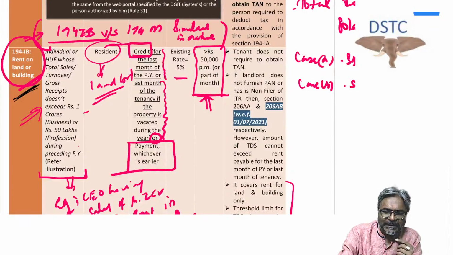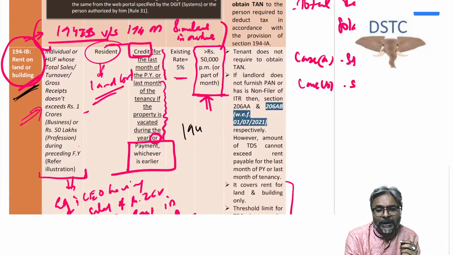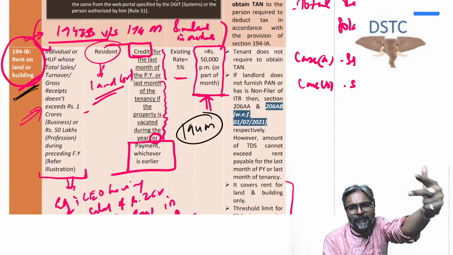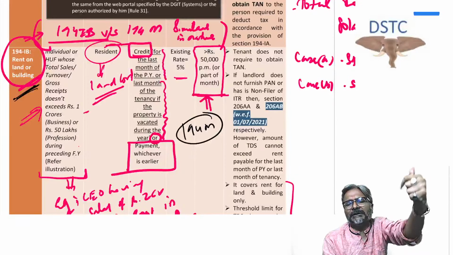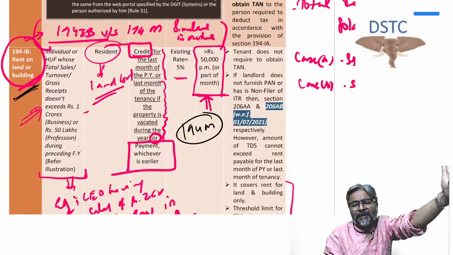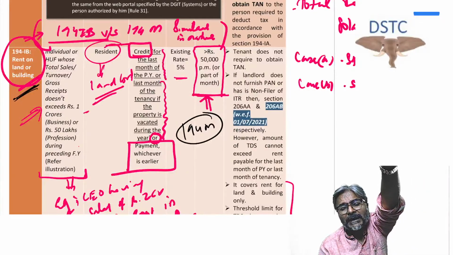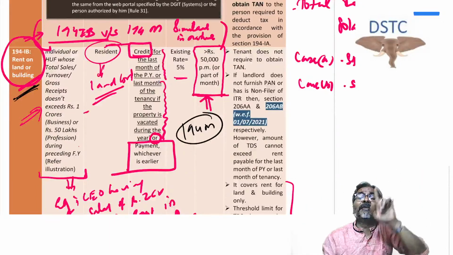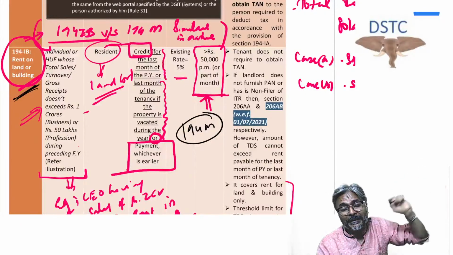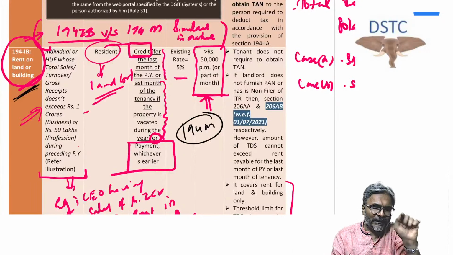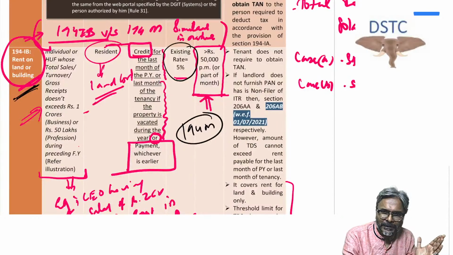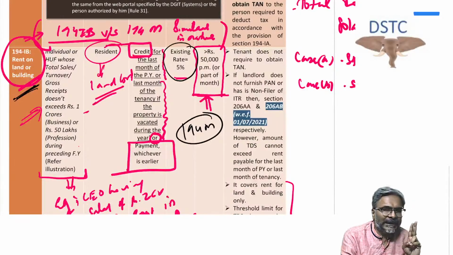Please understand, just like the way we discussed for 194M, 194M was a stopgap for 194C, 194J, 194H. So 194M was a stopgap for these three sections. By the way, what is the rate of 194M? The rate of 194M was 5%. In the same way, 194IB is a stopgap for 194IA, and therefore the rate has to be 5% also. Same here also.